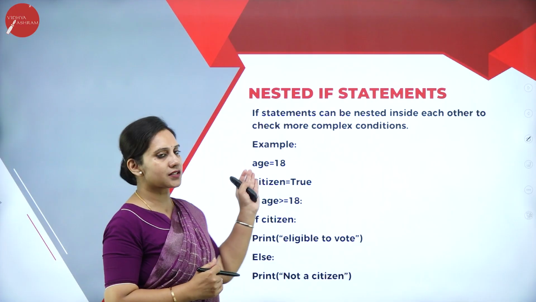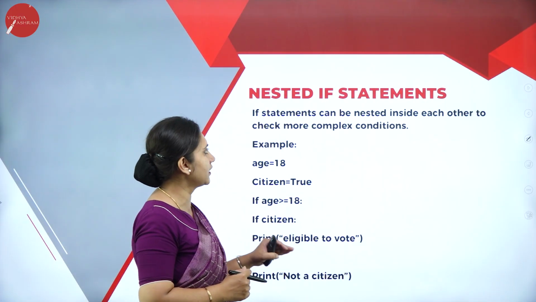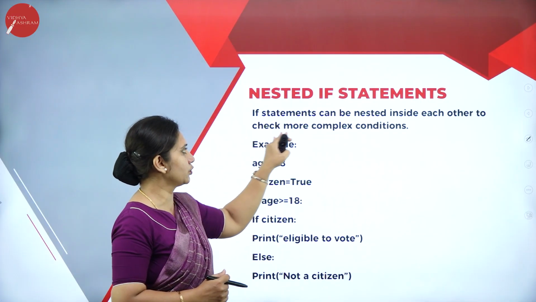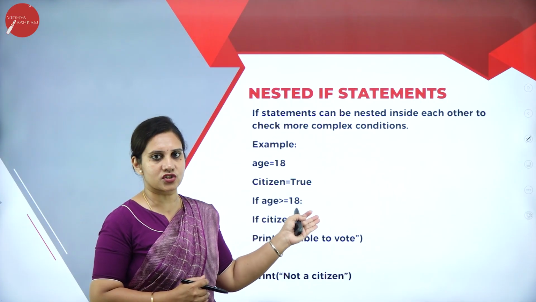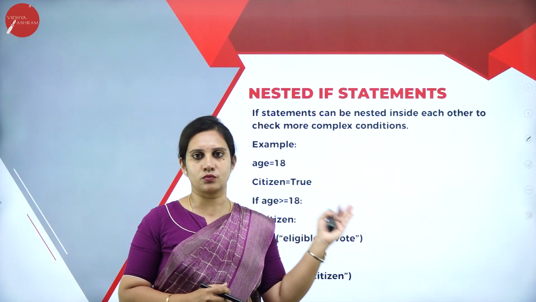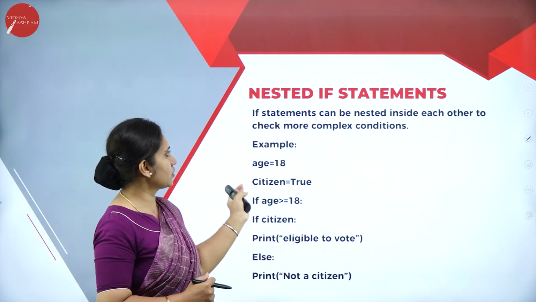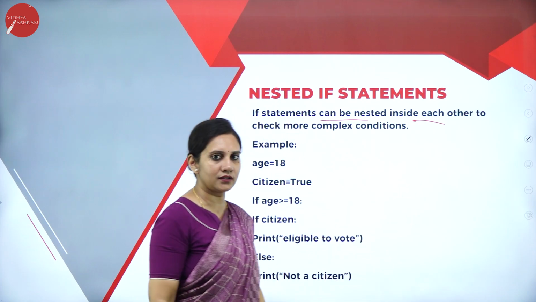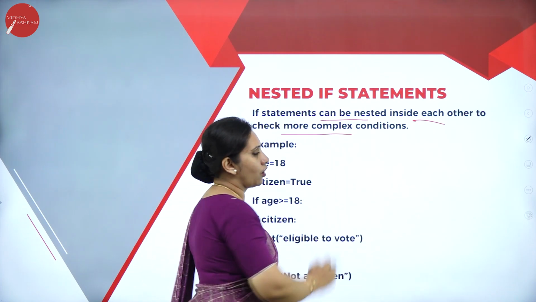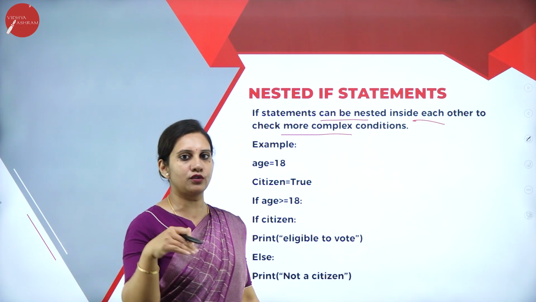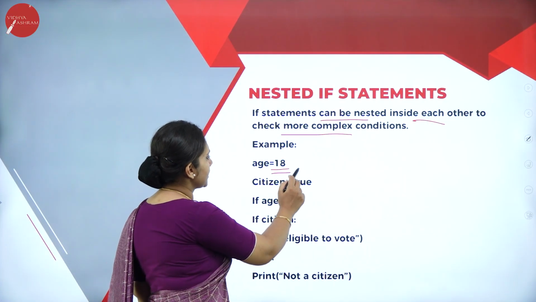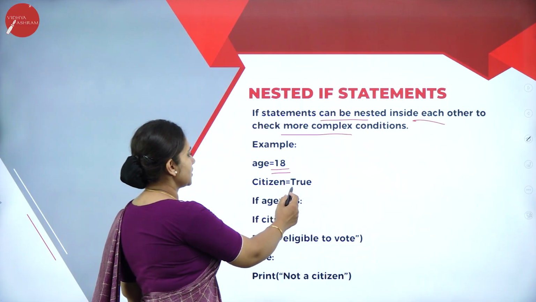Next, we have a nested if statement also. That is one statement inside another to check complex conditions. Multiple conditions we learnt in the previous slide. So, this is the statement which can be nested inside each other to check more complex conditions. What kind of more complex condition? Let us see in the example. Age is equal to 18, citizen is true.